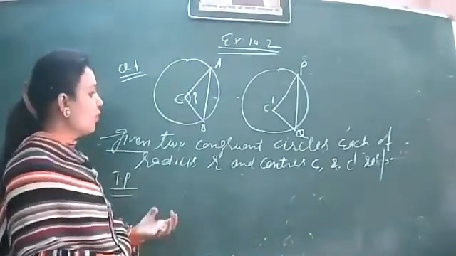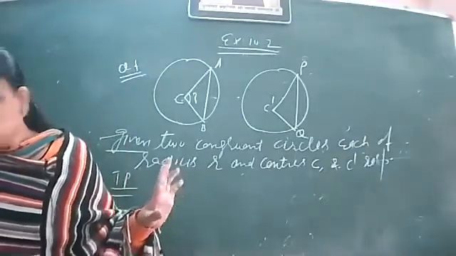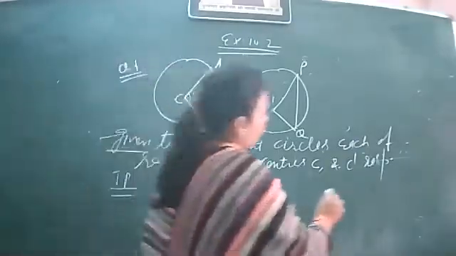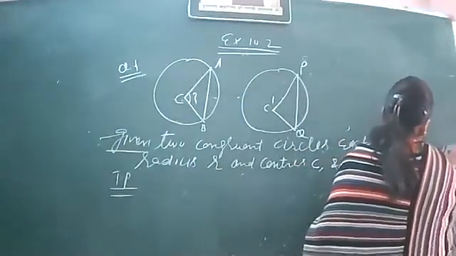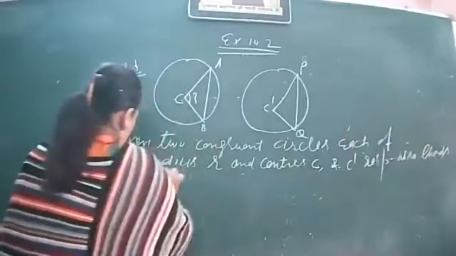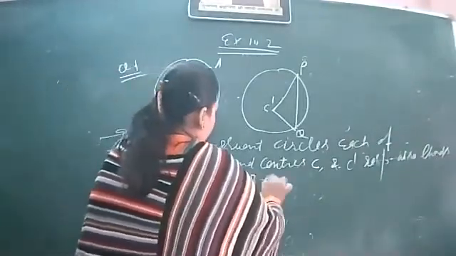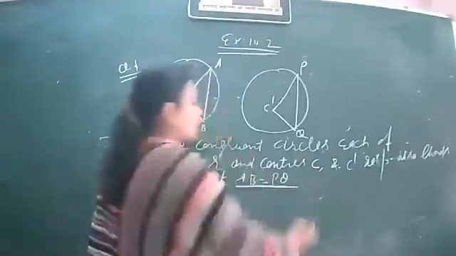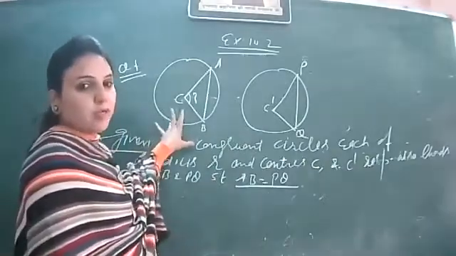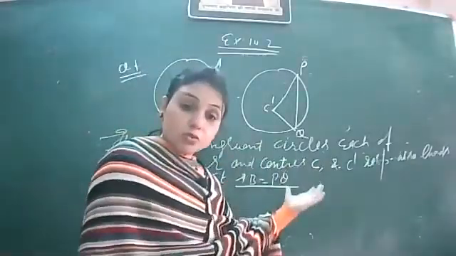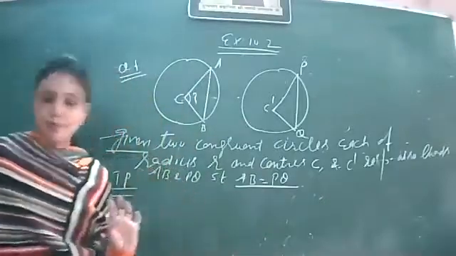Same thing we want to prove, and moreover it is given that chords are equal. Also chords AB and PQ such that AB equals PQ. So this AB belongs to circle 1, PQ belongs to circle 2, and with the property that these two are equal to one another, right?